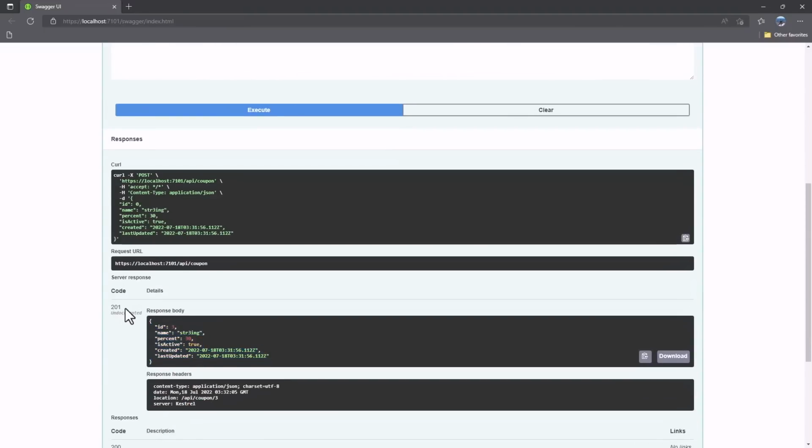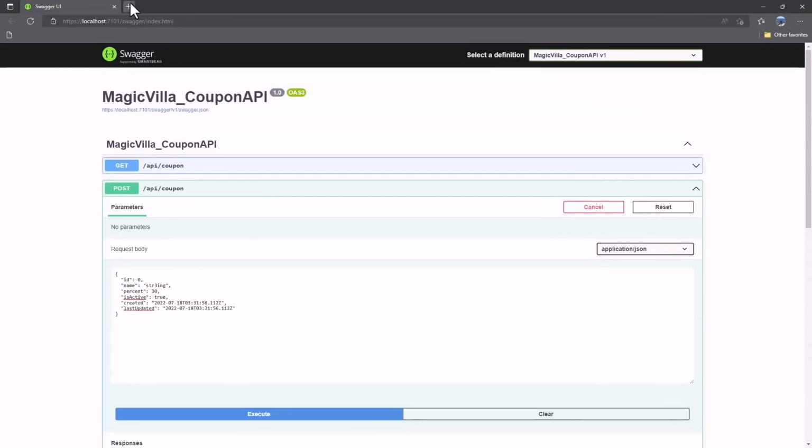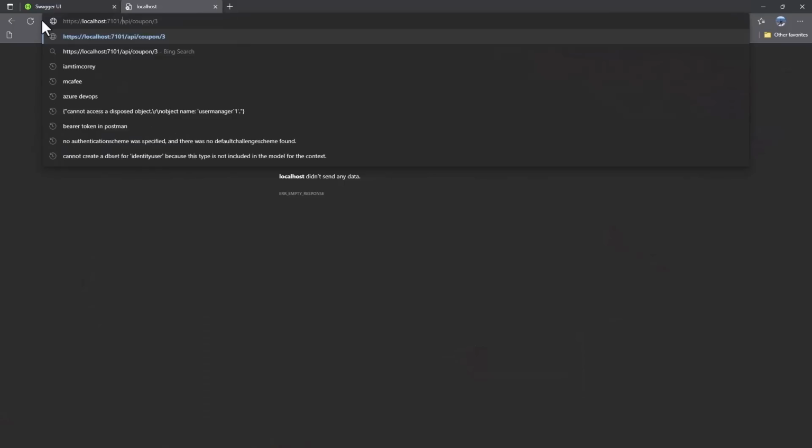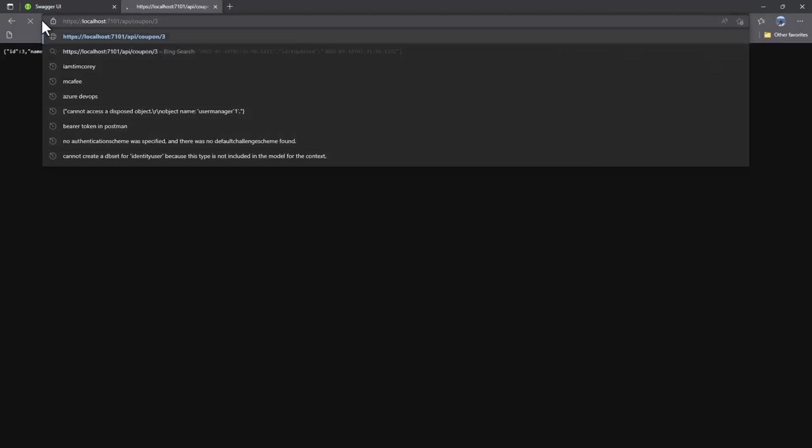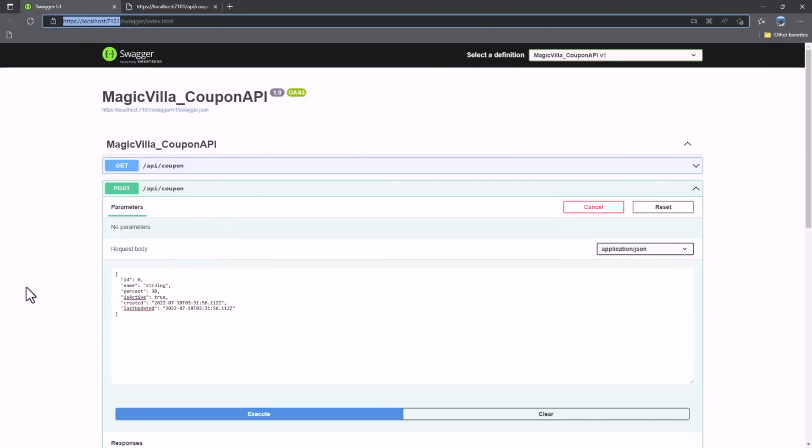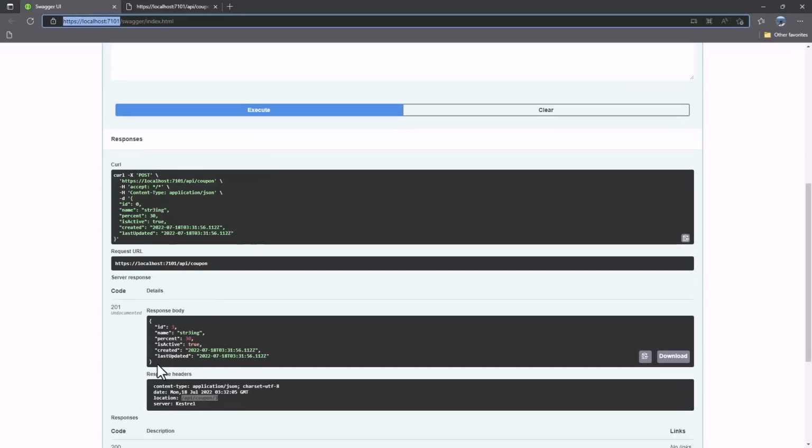We have 201, and in the location we have API, coupon, and 3. Let me go to the localhost URL here. We will add localhost, and then we will paste the route that we copied. And great, that retrieves the appropriate coupon with the correct name and %. So created is working as expected.